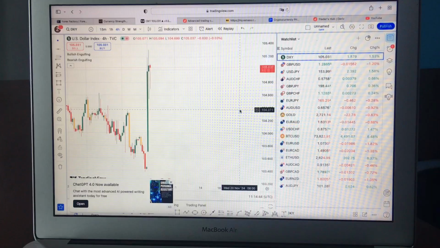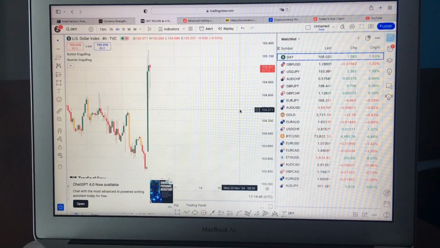So quick one, I want to show you a wrap up on how the DXY looks currently, and how AUD JPY, which is the trade which I took, looks currently as well. And then added to that, we are also going to look at other pairs like GBP USD, EUR USD, and then we'll give you the wrap up for the video and a wrap up for the week.